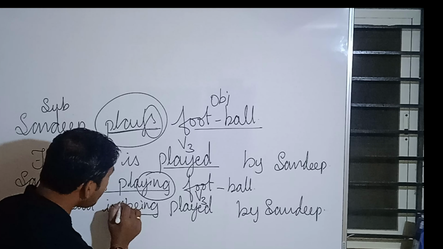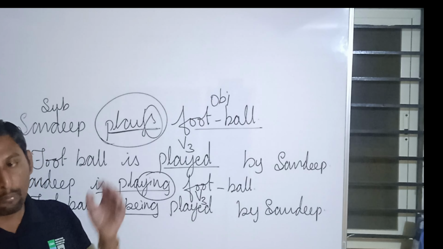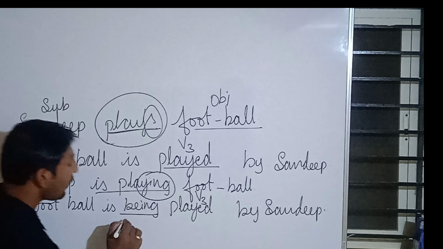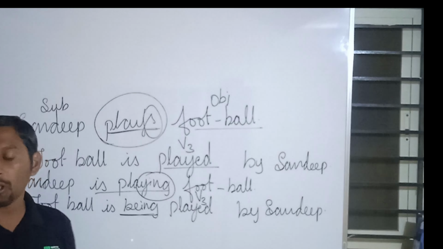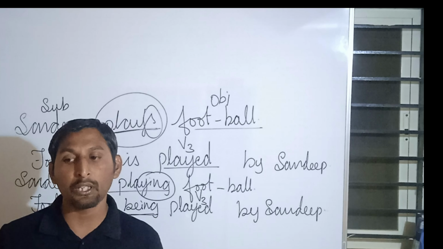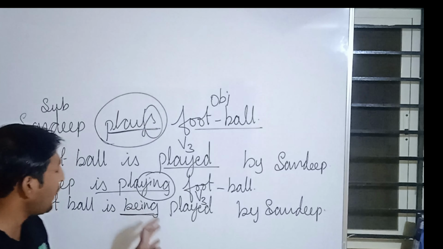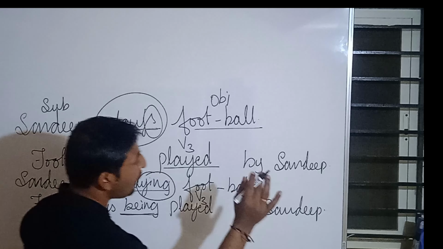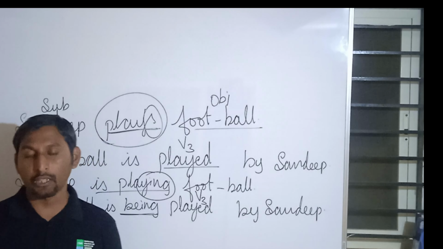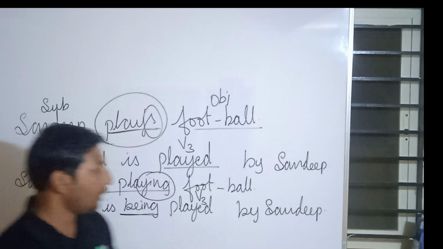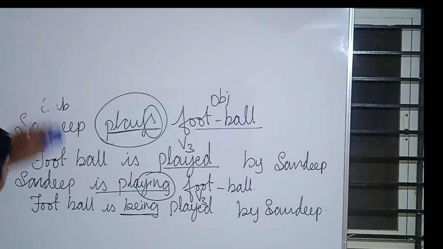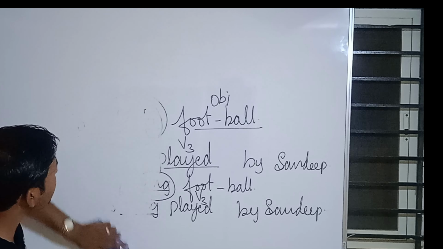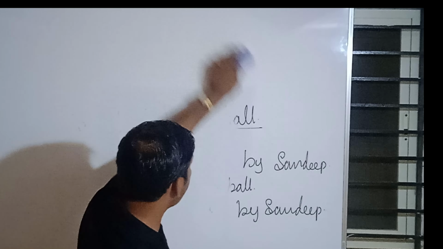Now, since ing form or progressive form is there, we need to retain this tense. Because of that reason, we will be writing being. Being shows that we are keeping this particular tense by using being. So that is why football is being played by Sandeep. Is it clear? Okay. Now, next tense, what we are going to speak about is present perfect tense.